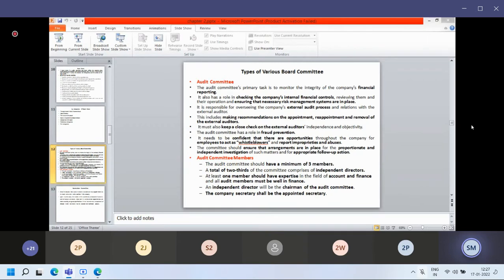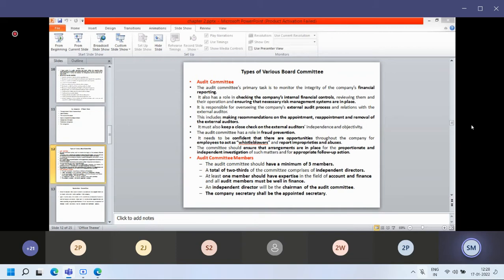This can be a nomination, or we can nominate someone as chairman of the audit committee, the remuneration committee, or some other committees. We have to nominate a particular person as chairman. Someone has to nominate the person.